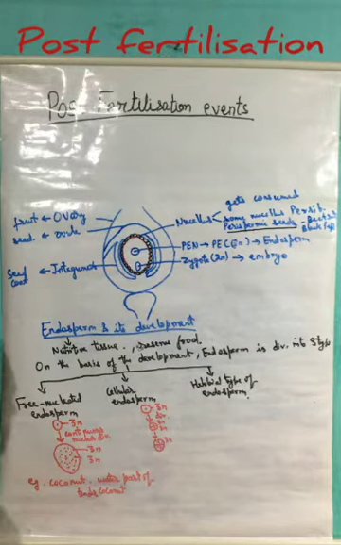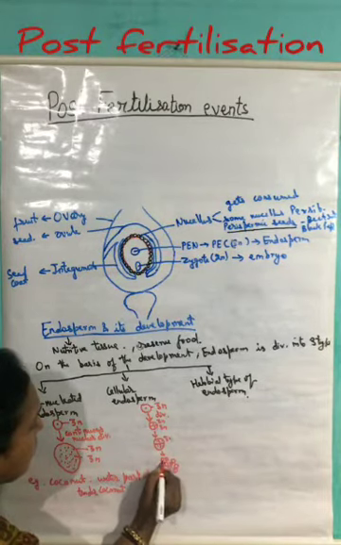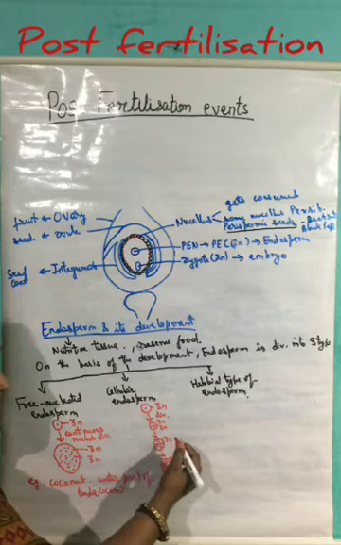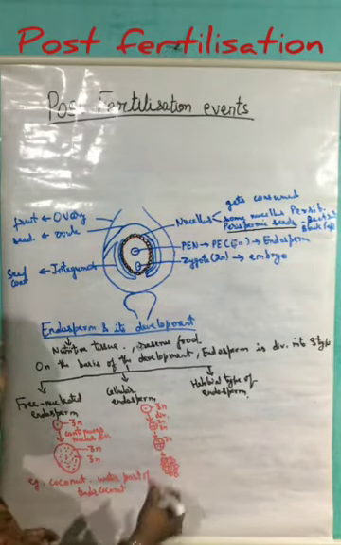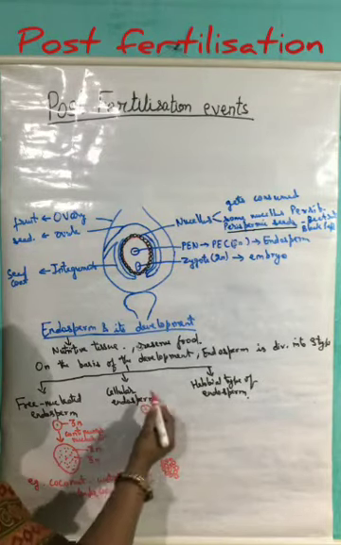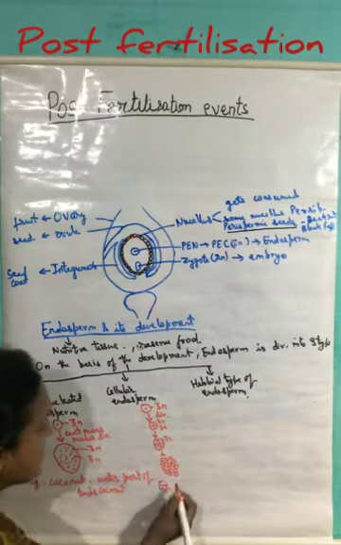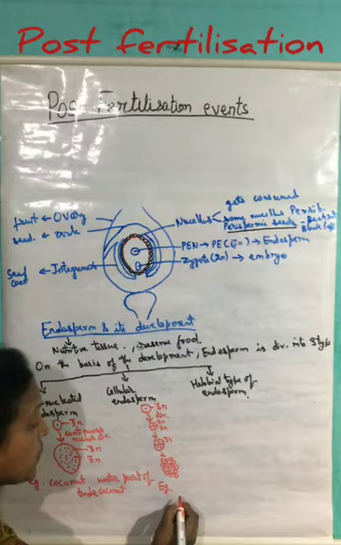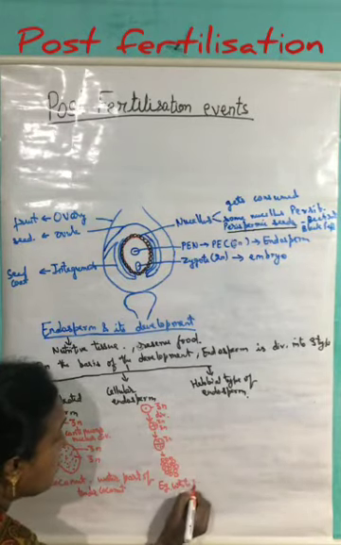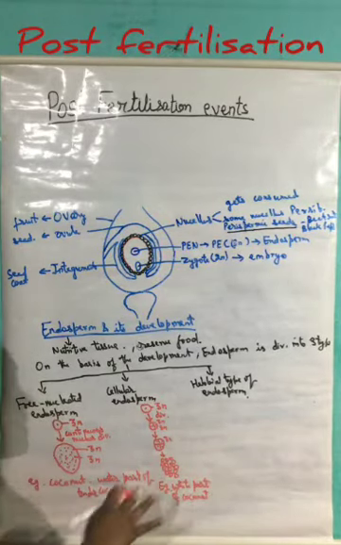So in this case, as a result of this, after some time a cluster of cells is formed because of karyokinesis followed by cytokinesis, and after that the formation of the cell wall takes place, and that's why this type of endosperm is known as cellular endosperm. The example of this one is also the coconut, the white part of the coconut that we have seen.